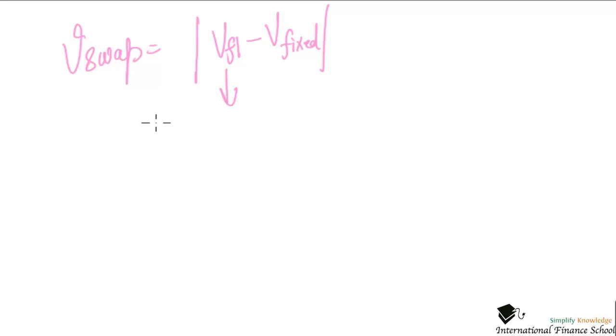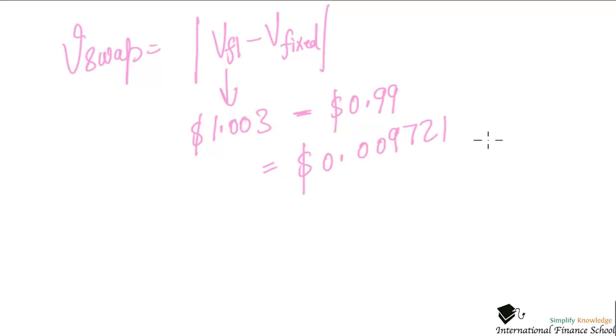So value of the floating, I got it to be something like $1.003, and the value of the fixed that I got was 0.99 something. So per dollar value of the swap right now is 0.00721, and I need to multiply with my notional principal of 30 million to get the total value of the swap. So multiply by 10 raised to the power 7. It comes out to be, multiply by 3, 291,630.